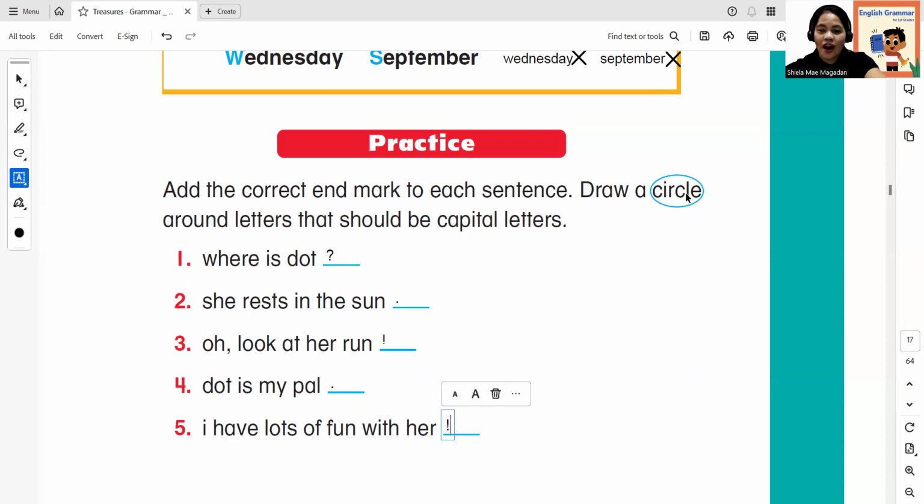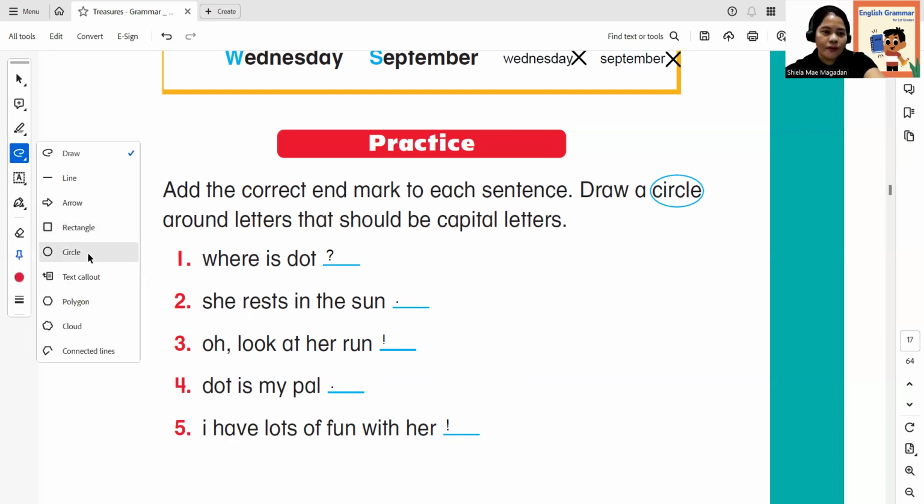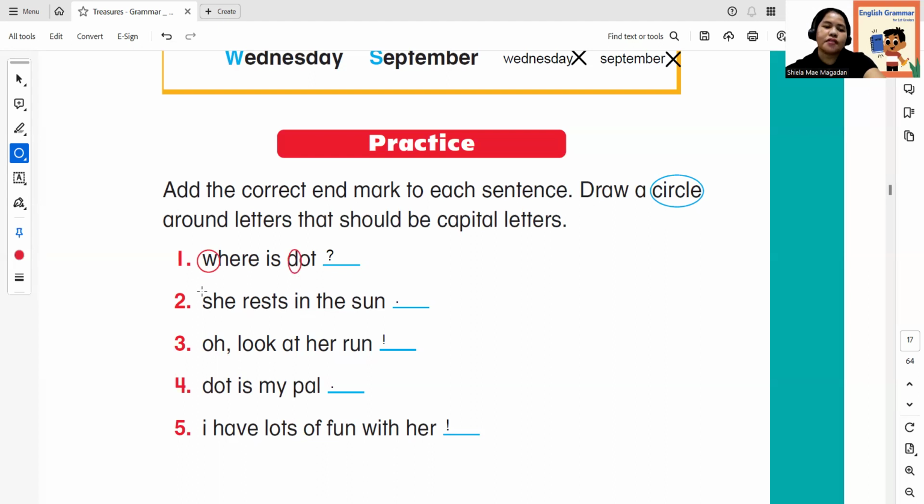So now let's draw a circle around letters that should be capital letters. Okay, so let's change it into circle. Now, number 1. Which should be the capital letter here? How about Dot? Since this is a special name, we also have to capitalize that. How about number 2? So we have to put a circle over here.